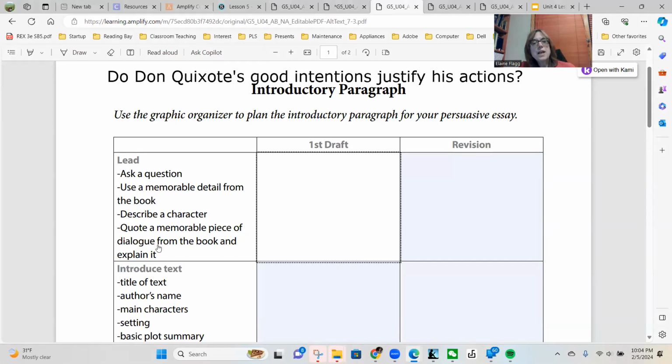Or you could quote a memorable piece of dialogue from the book. So under just the first draft, would you go ahead and write your first sentence, your hook? So this is the hook. The lead is the hook. Okay, pause the video while you get a little bit of a chance to finish that.